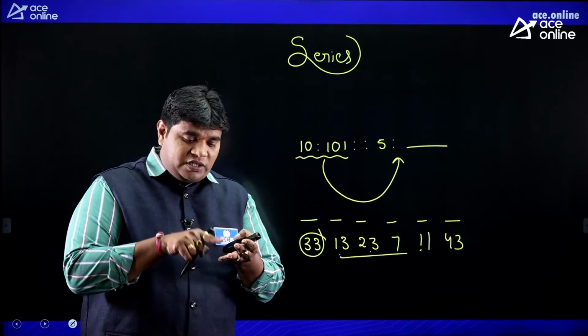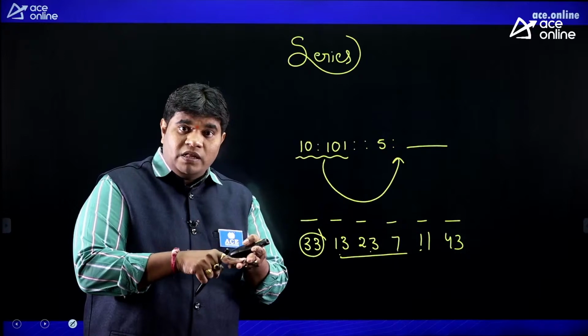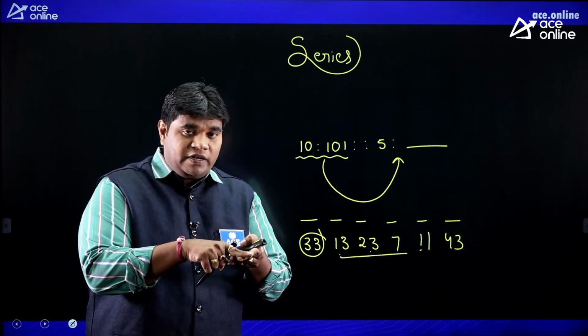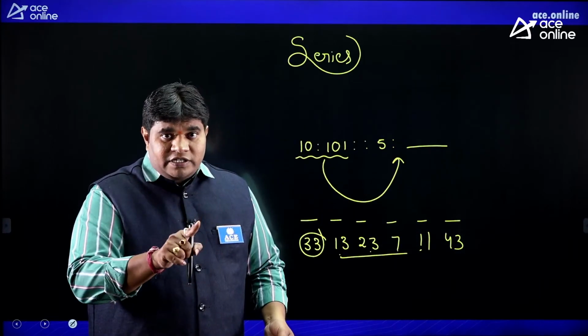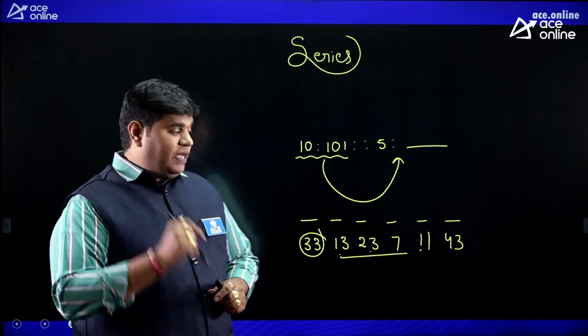In the same way, letters: series, analogy, odd man out. Coding and decoding based on letters, based on numbers, based on words, based on statements. So these three concepts give 7 marks in our paper. Okay. Next.